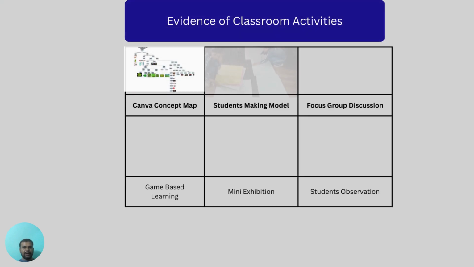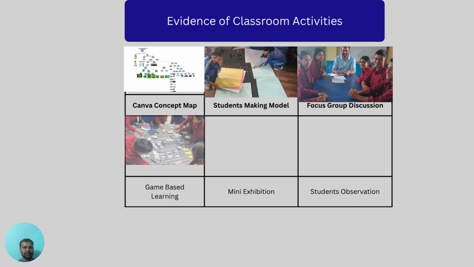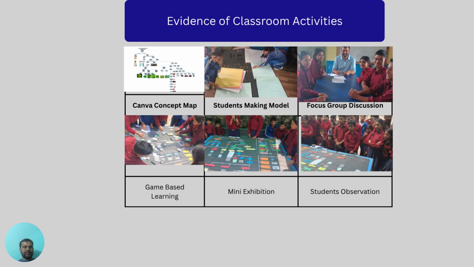This photograph shows the different stages of the classroom implementation. They include the Canva concept map, students constructing the physical model, focus group discussions, game-based learning activities, mini exhibitions, and the students' presentations. These images clearly demonstrate the students' active participation throughout the learning process.